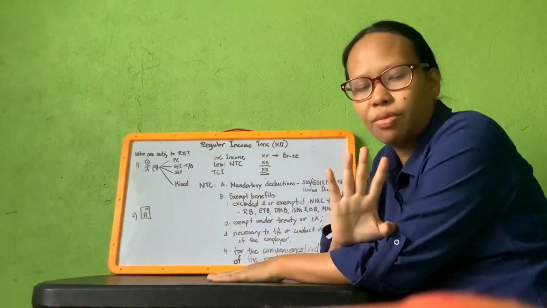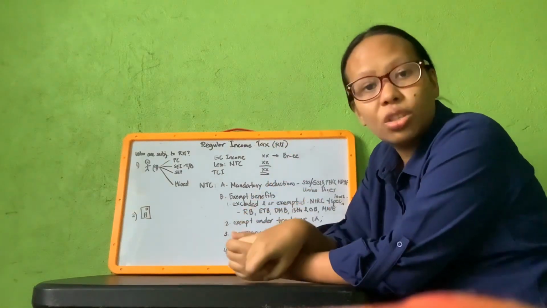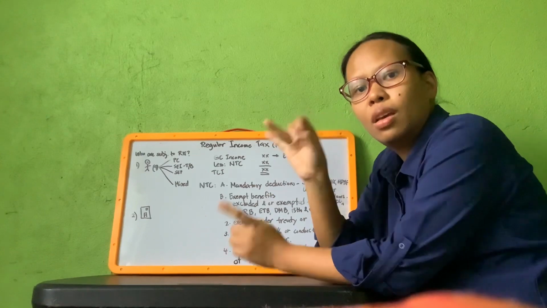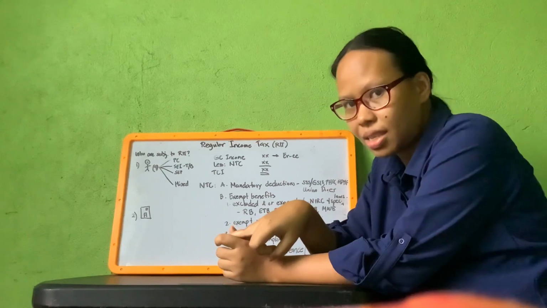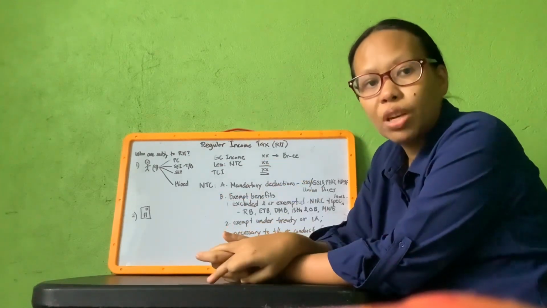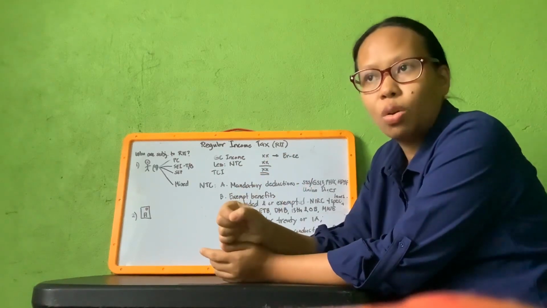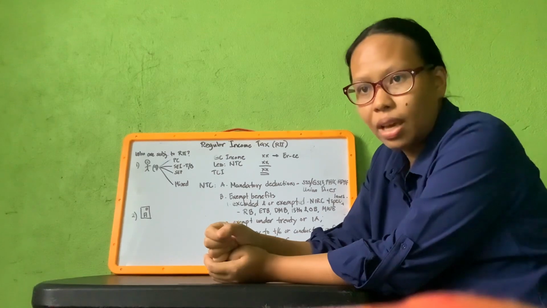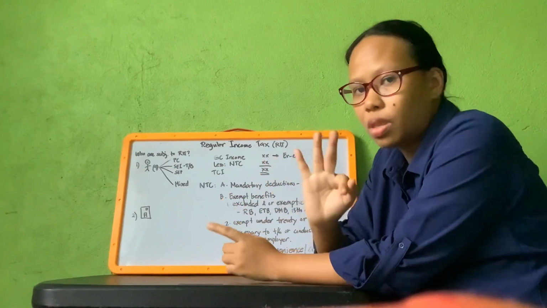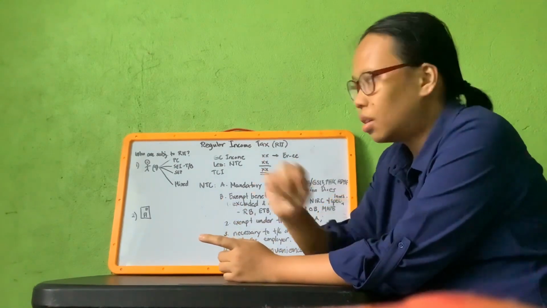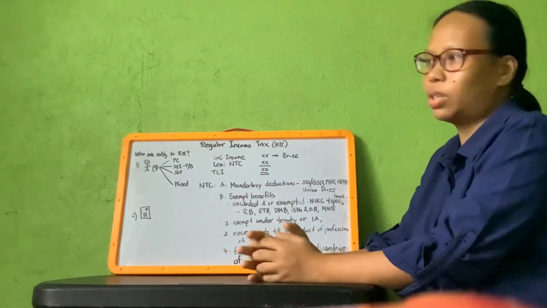There are four subclassifications of an individual taxpayer. One can be a pure compensation earner or an employee. Second, a self-employed individual engaged in trade or business. Third, self-employed professionals like doctors and lawyers who run their own office and offer their professional services to the public. And lastly, we have the mixed income earner, a combination of the previously mentioned three: an employee, a self-employed individual, or a self-employed professional.